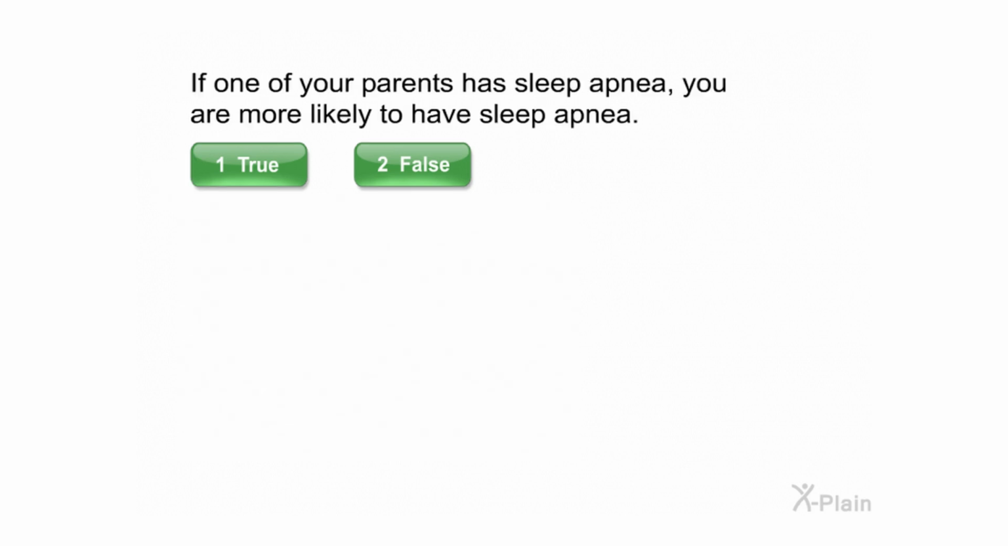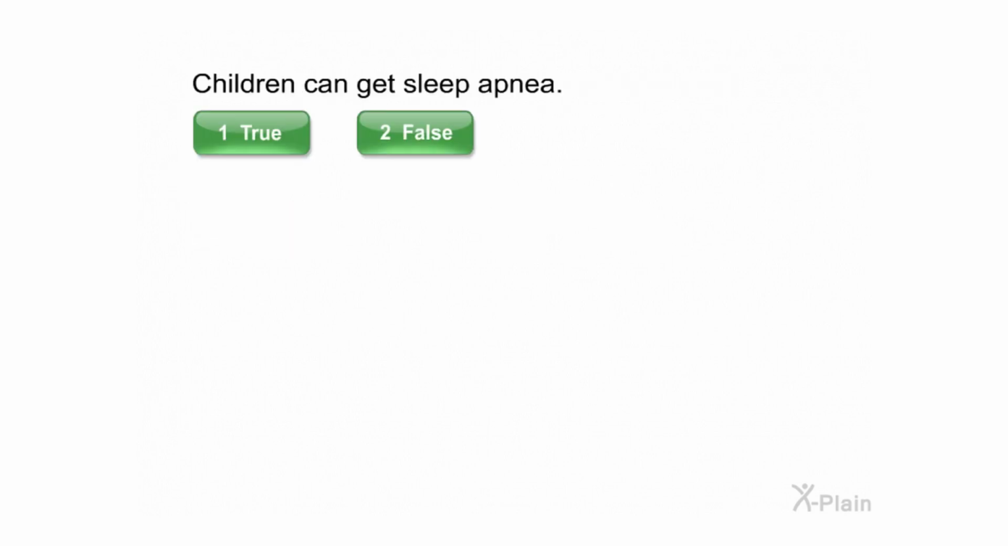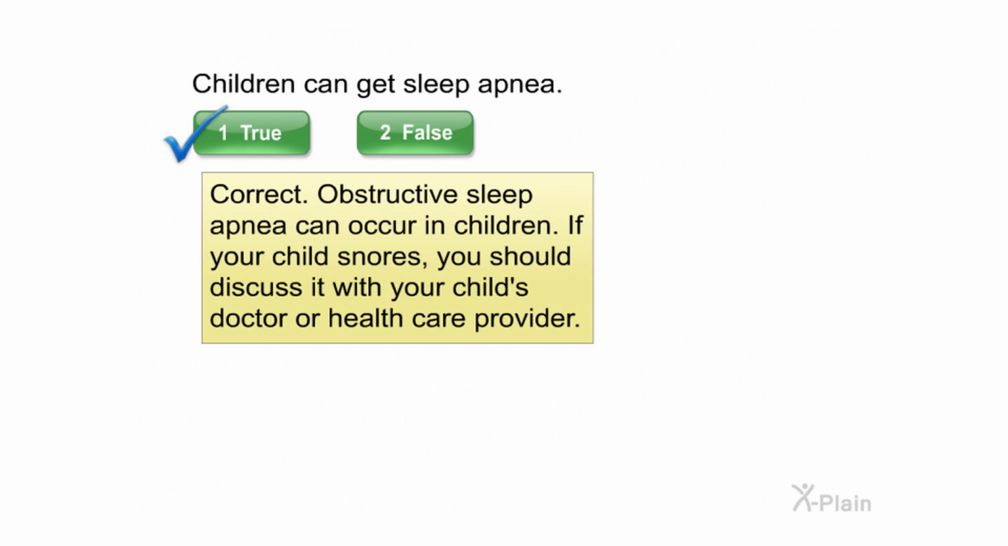If one of your parents has sleep apnea, you are more likely to have sleep apnea. Select true or false. Correct. Children can get sleep apnea. Select true or false. Correct. Obstructive sleep apnea can occur in children. If your child snores, you should discuss it with your child's doctor or healthcare provider.